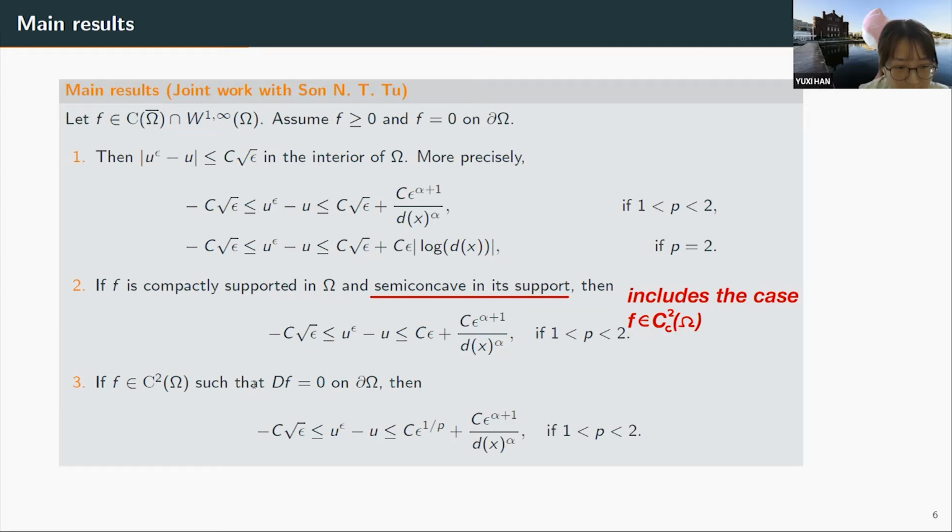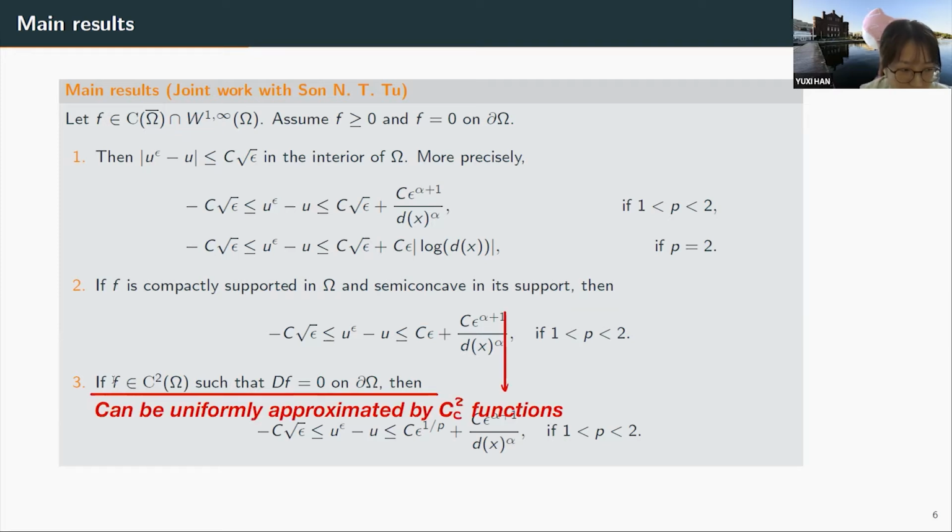Okay, and then for the third result, we assume F is C2, and also its gradient is equal to 0 on the boundary. And in this case, we have an improved O epsilon to the 1 over P rate. So here you can see this rate is a little bit better than square root of epsilon, but a little bit weaker than the O epsilon rate. And this result is for P between 1 and 2.